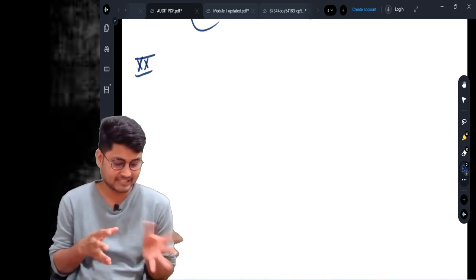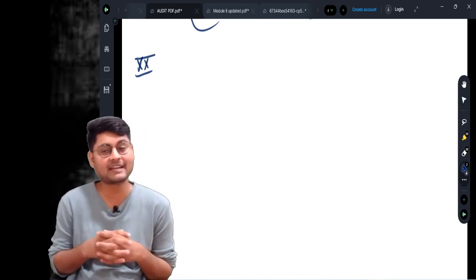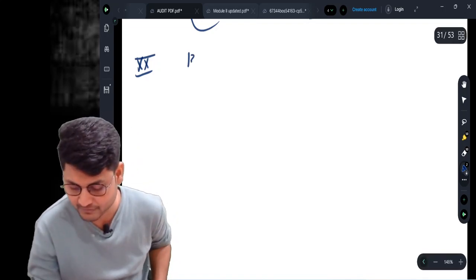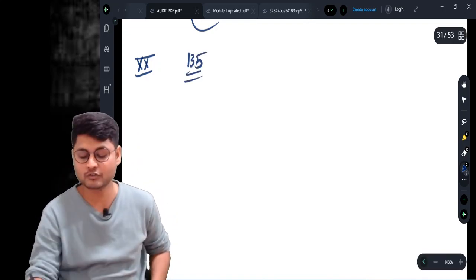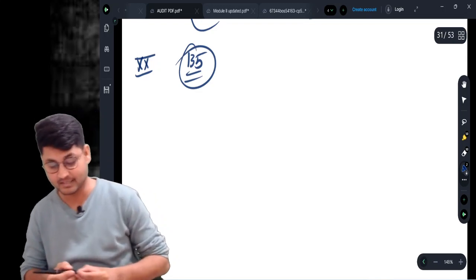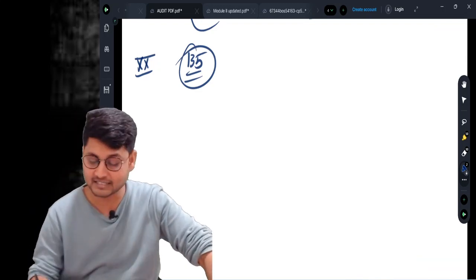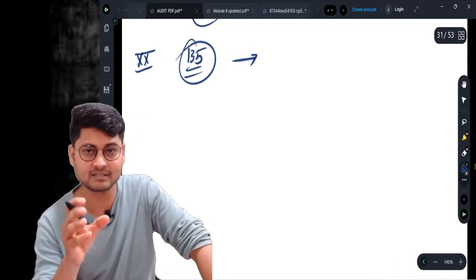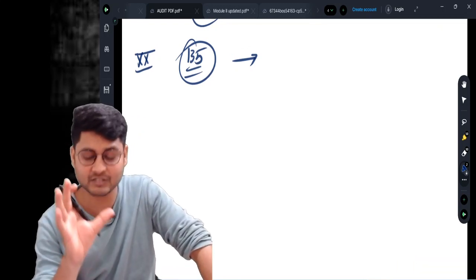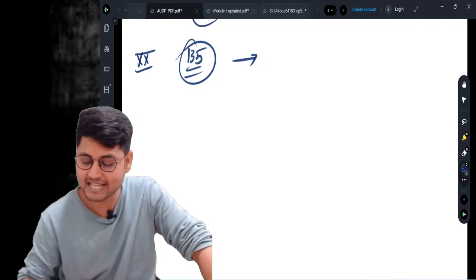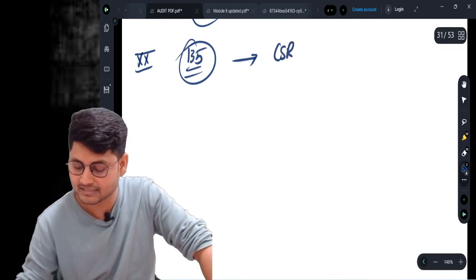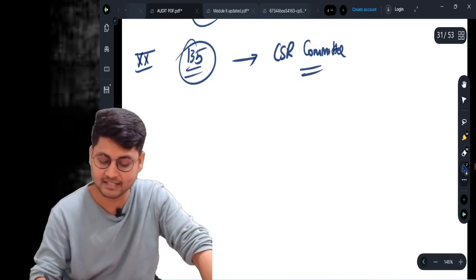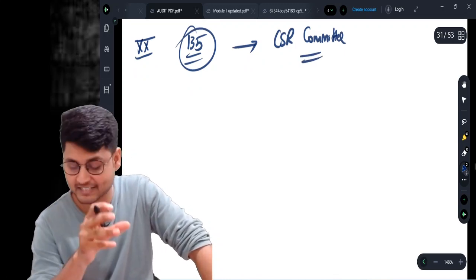Now I have the same state of mind, because all those sections, whatever I discussed now, section number 135, it is corporate social responsibility. Section 135 of the Companies Act 2013 talks about every company for which the criteria is applicable. There is certain criteria in section 135. That company has to constitute a CSR committee, and this committee shall take care of corporate social responsibility.